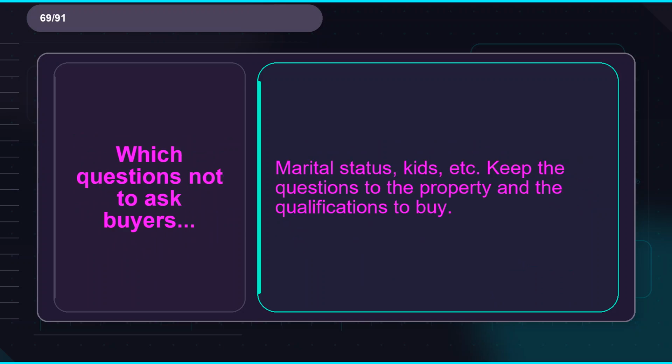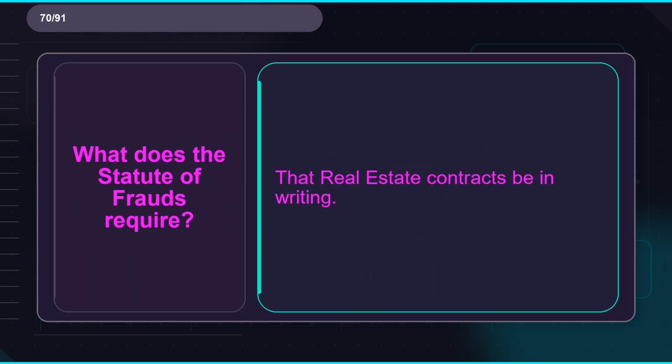Flashcard 69. Term, which questions not to ask buyers? Definition, marital status, kids, etc. Keep the questions to the property and the qualifications to buy. Flashcard 70. Term, what does the statute of frauds require? Definition, that real estate contracts be in writing.